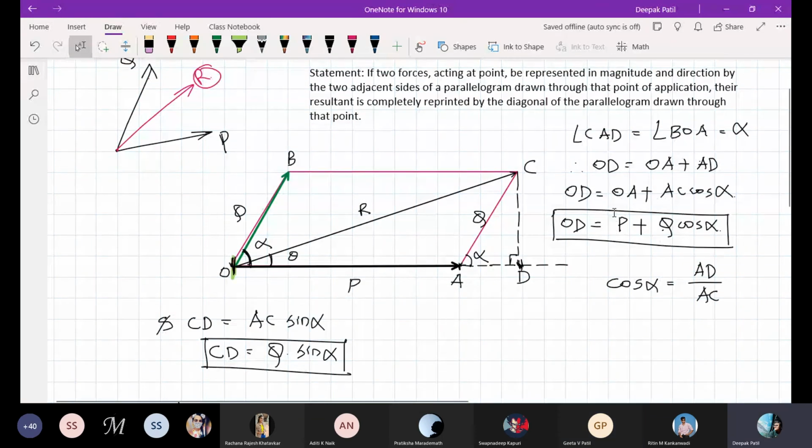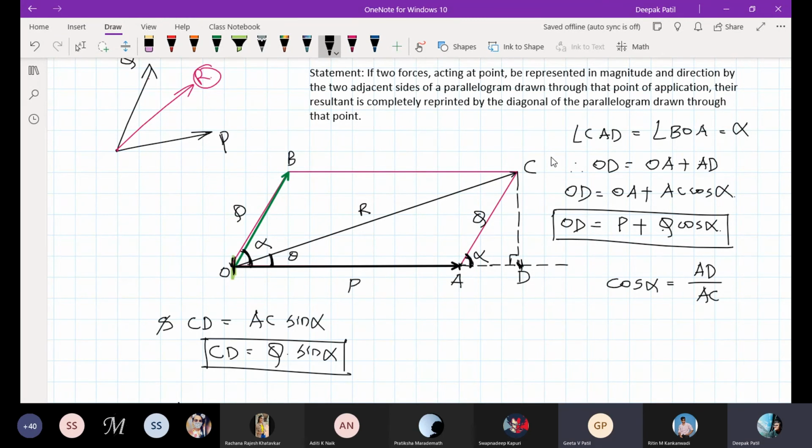See, when you take angle CAD, where is that CAD? Here it is. This angle CAD is nothing but this angle alpha. This theta is the angle made by R with respect to P. So this angle alpha and this angle alpha are the same, so this theta will not come into the picture anywhere. That's why we didn't consider that one.